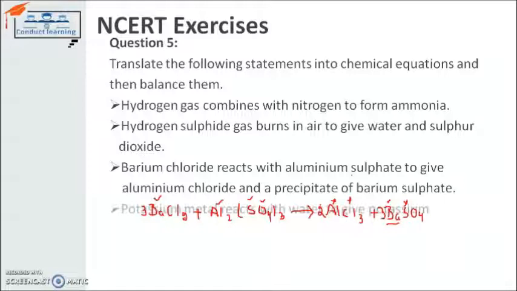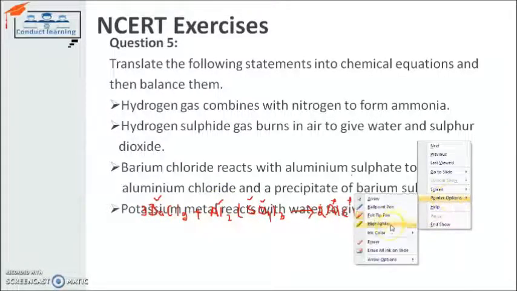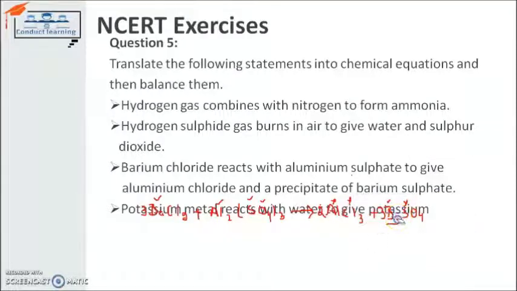Now I move toward the next. Potassium reacted with water. For potassium, I have to rub it before switching toward the next. Sorry for the inconvenience, but I have this slide, this space for writing these equations on my own. So I have to use that space only, but you can simply understand it when you follow my video, my audio, then you will completely understand this.